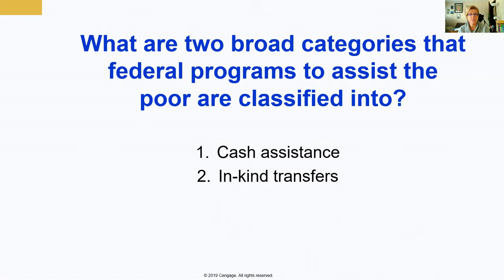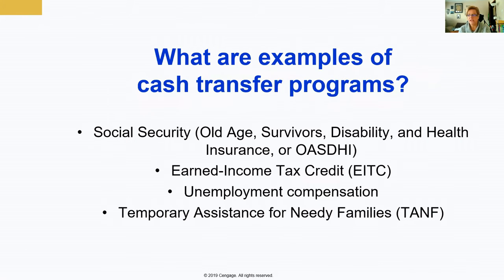In-kind transfers are more like food banks, where goods and services are conveyed to individuals who meet a particular need. Here are some cash transfer programs: Social Security, the Earned Income Tax Credit, unemployment, and TANF, temporary assistance for needy families.